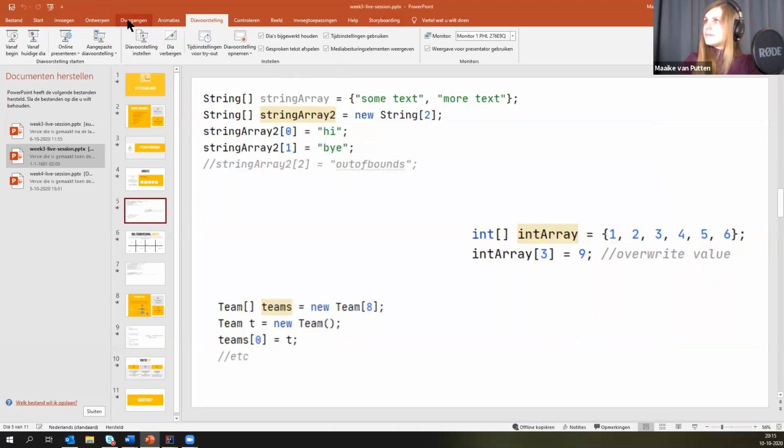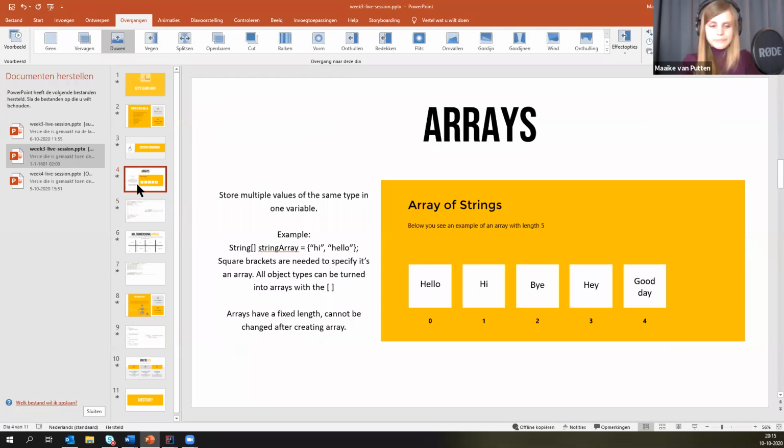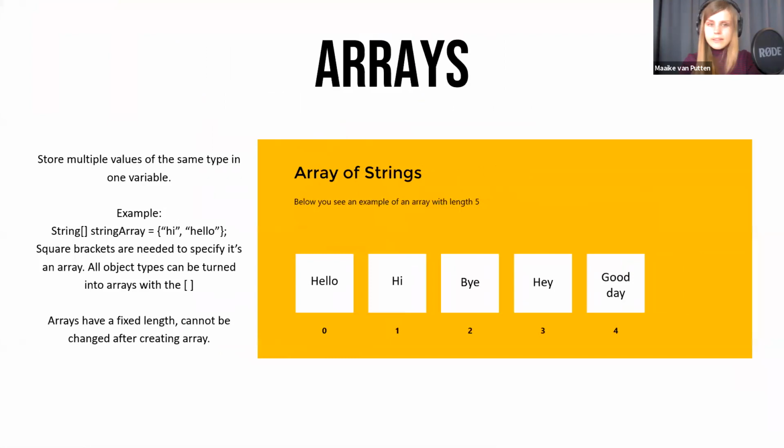Hold on. So here's one way to have more than one value inside one value. We'll learn, I think next week, no, the week after that, we'll see better ways to do that with list and with the map, etc. But for now, our way to go is arrays.